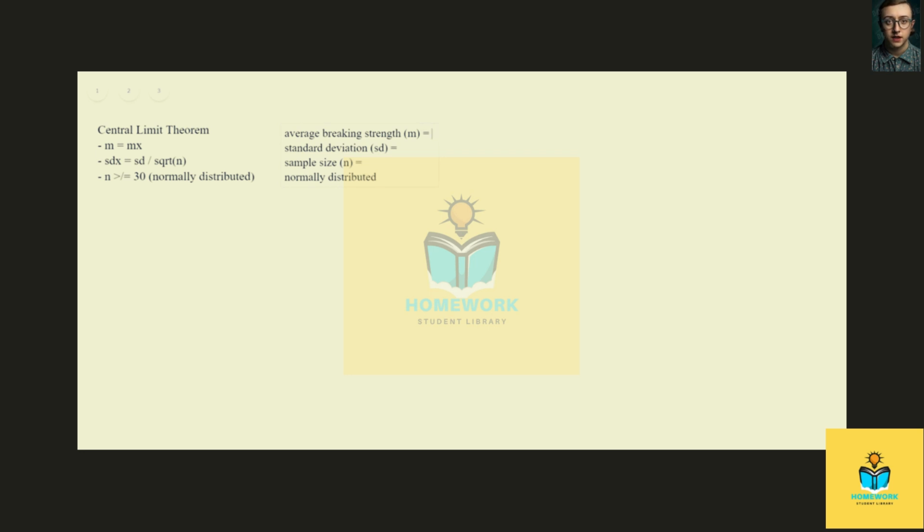Today we're going to talk about a central limit theorem in stats. So the way I like to start stats problems is by listing out the things that were given in the problem, the theorems that we might use, as well as any formulas that we're going to need.